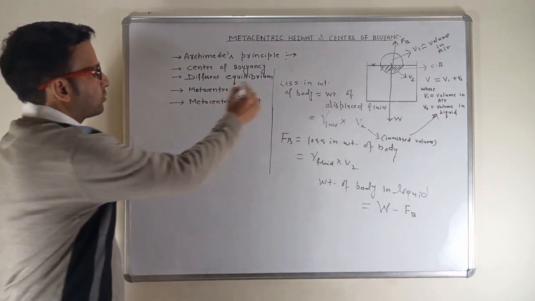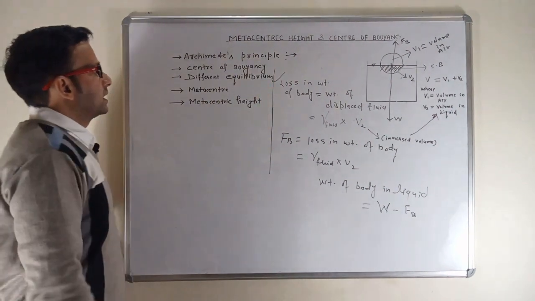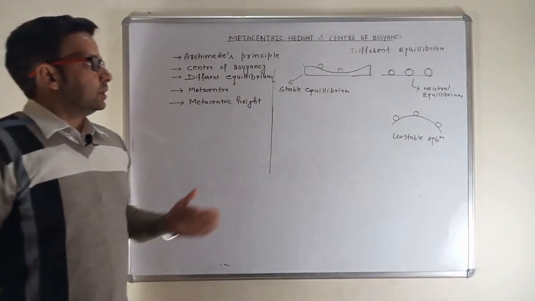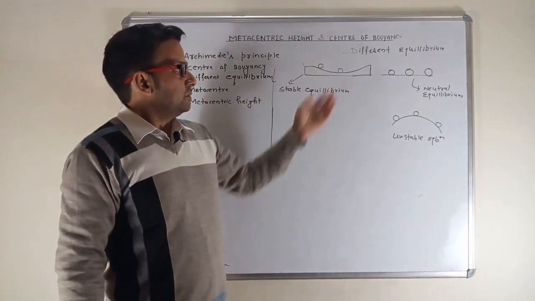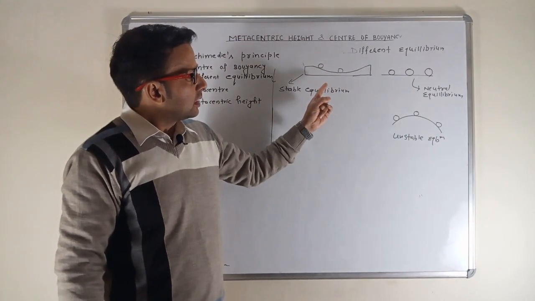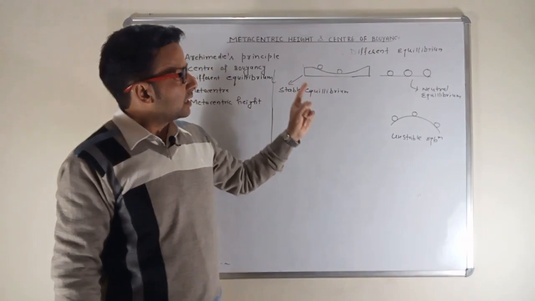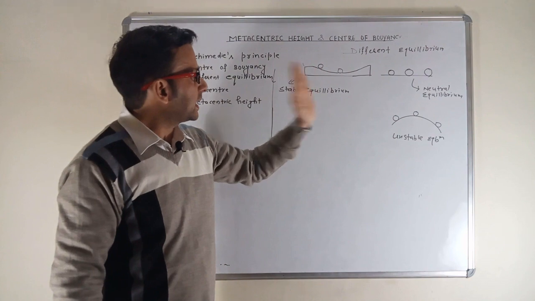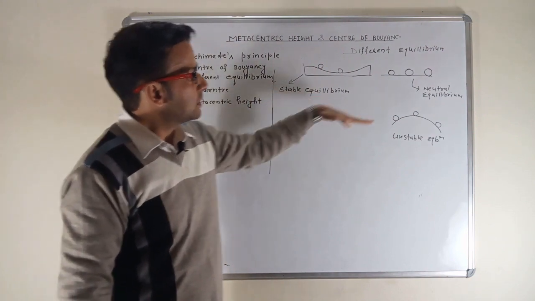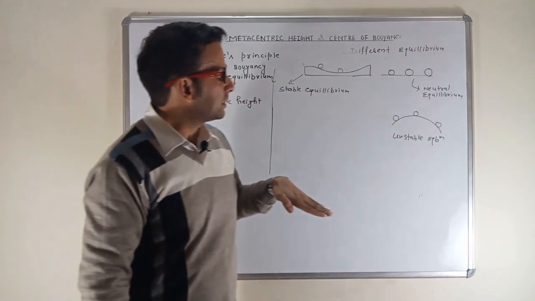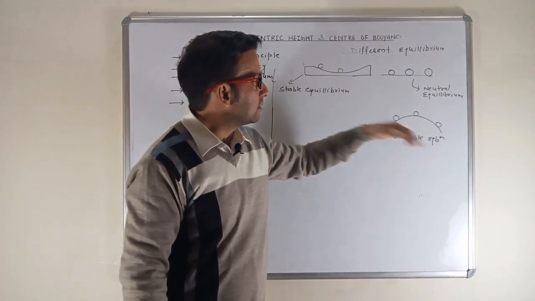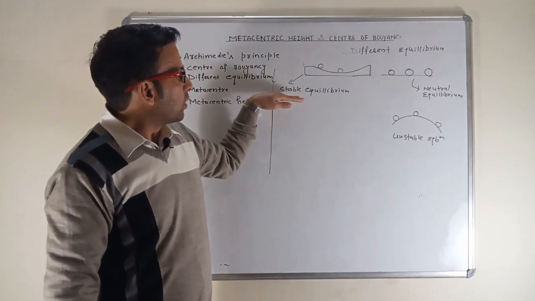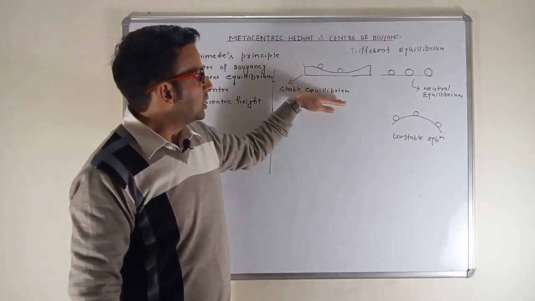Next topic is different equilibrium. This thing I think you have studied in your 10th or 12th classes. The equilibrium can be divided into three distinct categories. First is stable equilibrium, second neutral equilibrium, and third is unstable equilibrium. So what does stable equilibrium mean?